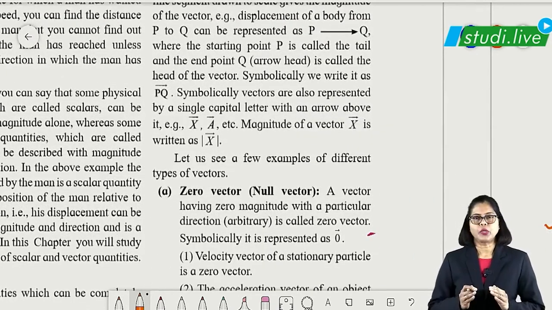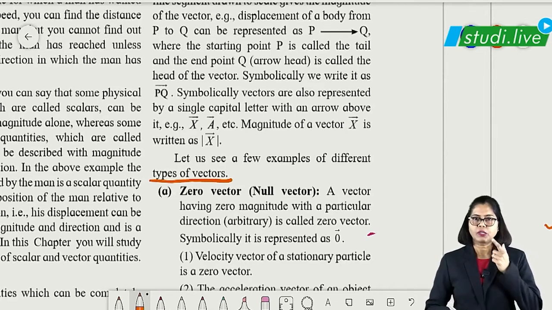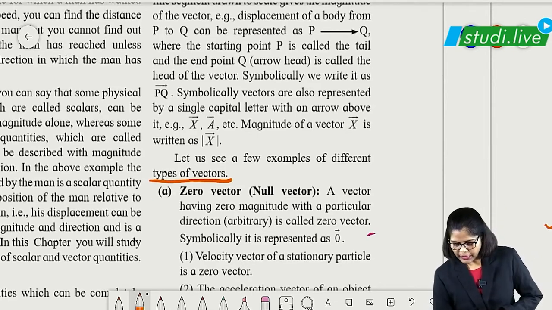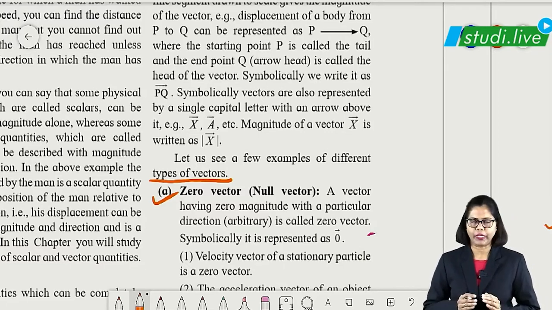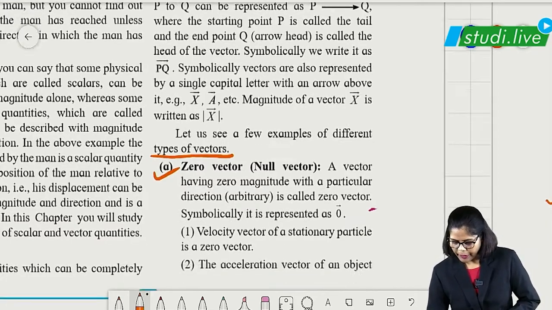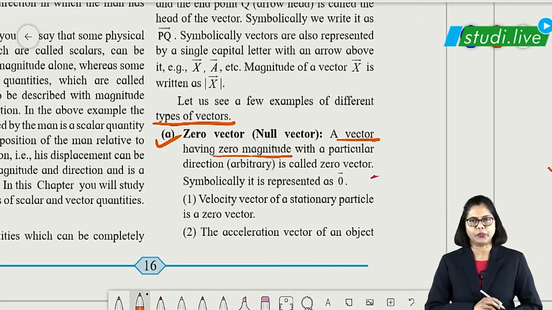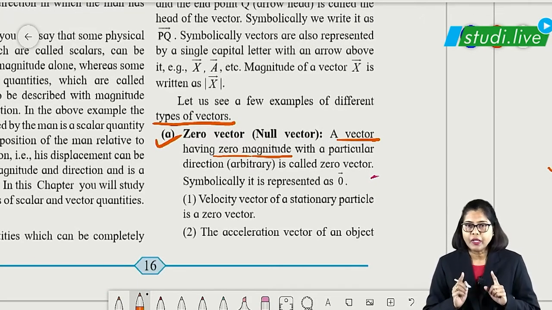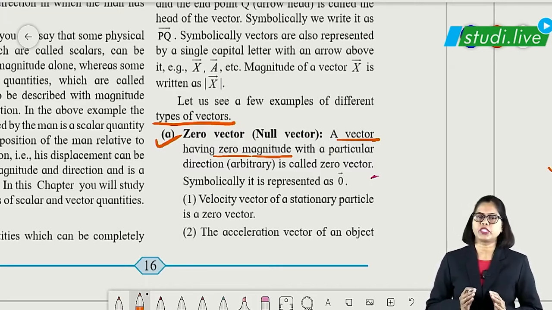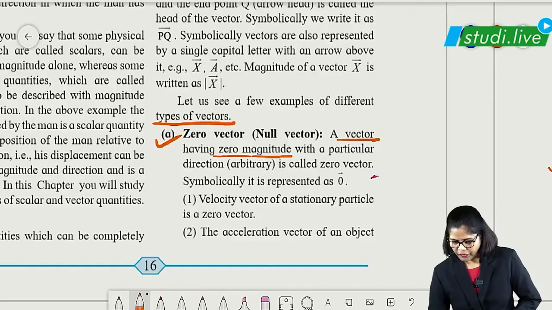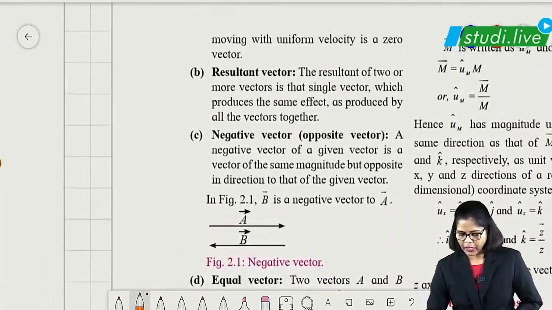Next we are going to talk about types of vectors, which will be asked for 2 marks. Okay. So under types of vectors, students, the first thing is the zero vector. Zero vector we also call it what? Null vector. So null vector here means a vector having zero magnitude. Remember, a vector having zero magnitude, and whatever direction, in a particular direction we can say. Such a vector we call the zero vector.